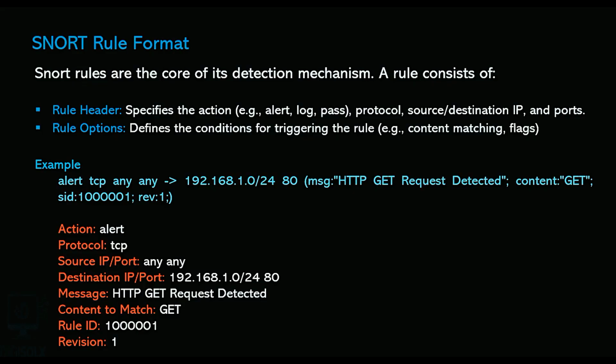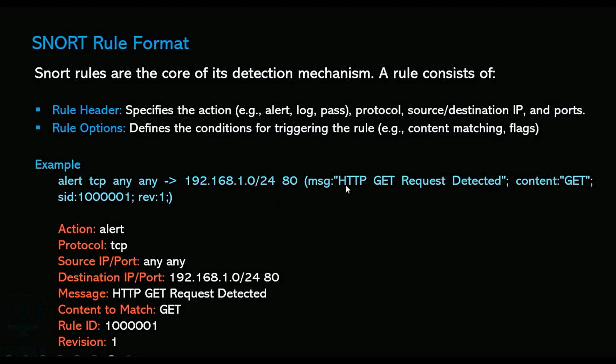for any suspicious activity. So here we have an example Snort rule where we have an alert, which we call the action, then we have protocol TCP any to any. It means we have a source IP address and source port. If you don't specify the source IP address, it is not necessary to mention the source IP or source port. It is basically optional. Then we have an arrow sign and then a destination IP address and destination port 80. This is where the remote address is communicating.